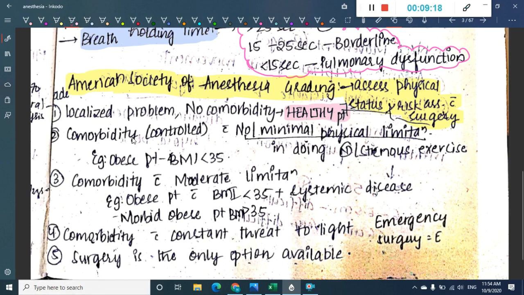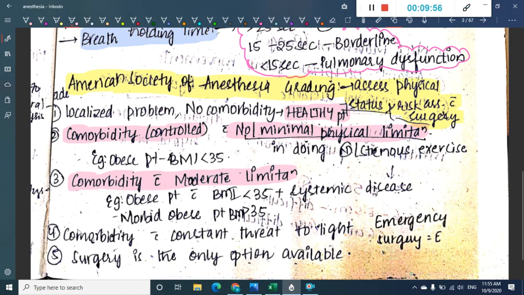In grade 2 we have controlled comorbidity with no or minimal physical limitation. Here there is comorbidity definitely, but that has no or minimal physical limitation. That is grade 2. In grade 3 we have comorbidity with moderate limitation. That is, here there is an obese patient with BMI less than 35, or a patient with systemic disease. So here there is moderate limitation present.